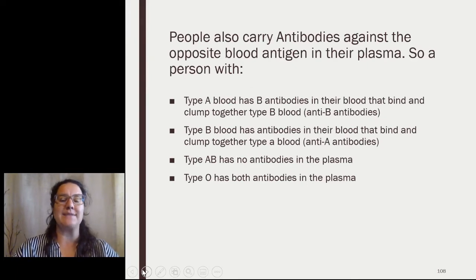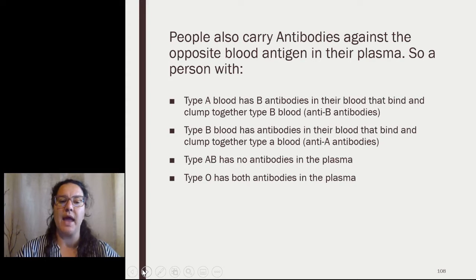People also carry antibodies against the opposite blood antigen in their plasma. So a person with type A blood has B antibodies in their blood that would bind and clump together any type B blood that they came in contact with, because again, that type B blood would have B antigens on it. These are also known as anti-B antibodies. Type B blood has antibodies in their blood that bind and clump together type A blood, because again, type A has A antigens on it. This is also known as anti-A antibodies, so antibodies against blood type A.